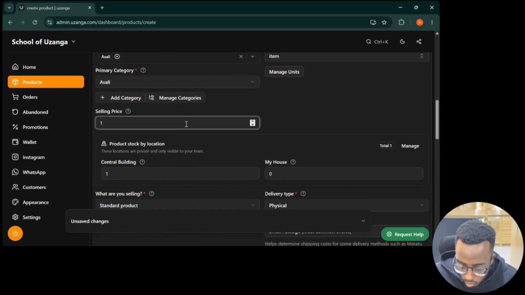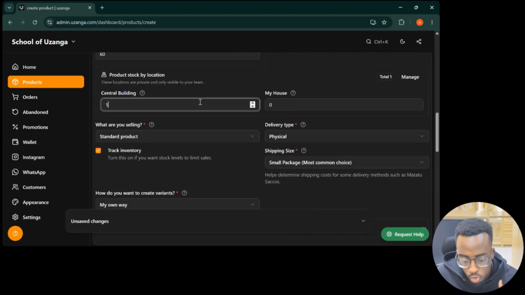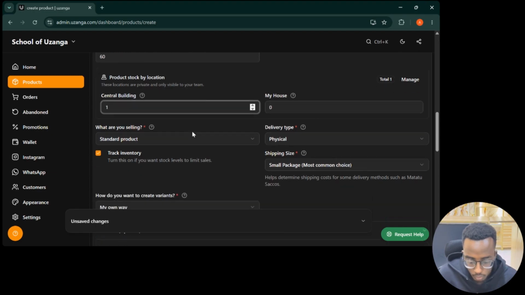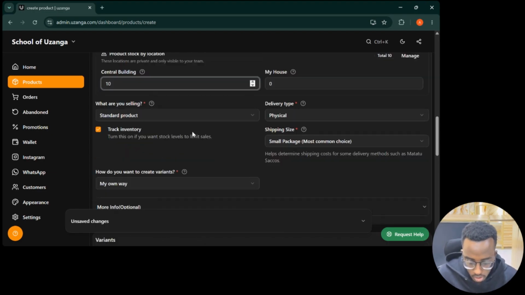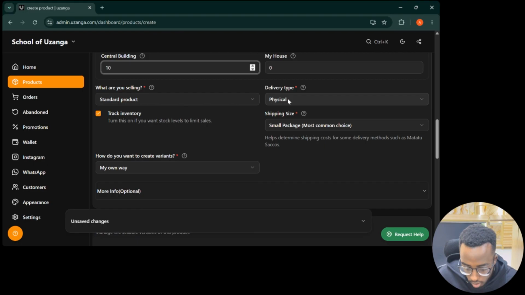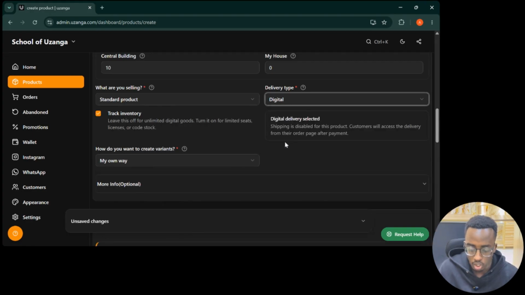This masterclass is going for 60 shillings. Then this is where you specify the slots for this masterclass. Do you have 20 slots, 100 slots, 200 slots? This is where you specify here at the stock. Okay, so for me, I have 10 slots. Then this is where now we focus on this. You can leave everything as it is and focus on delivery type. So we set delivery type to digital.